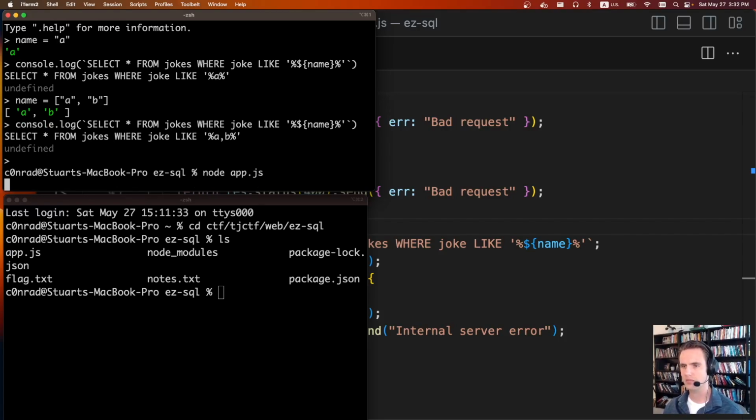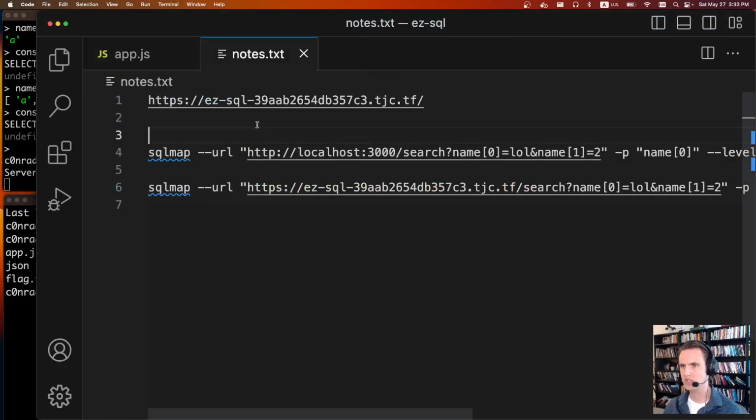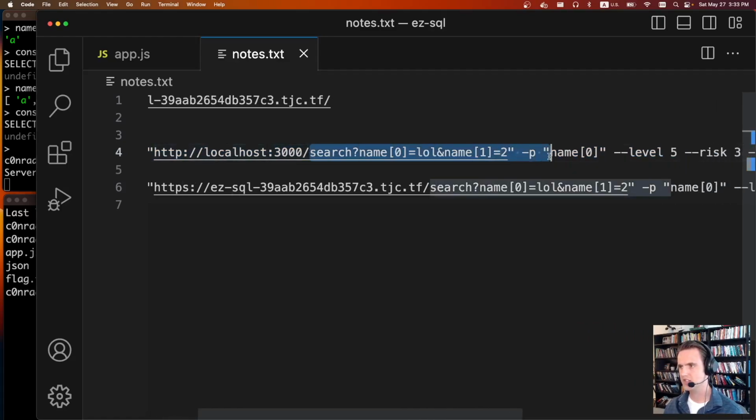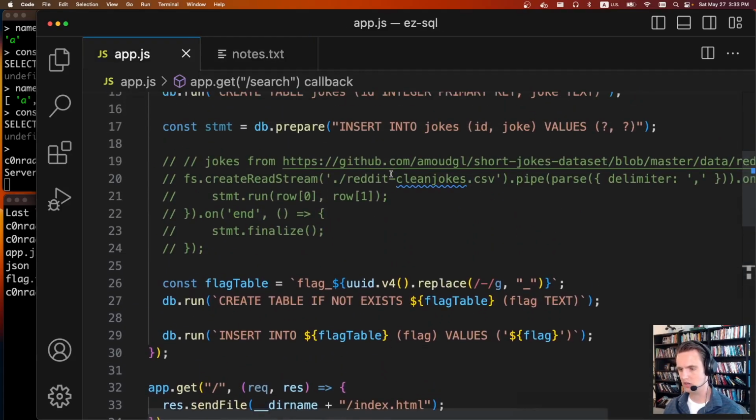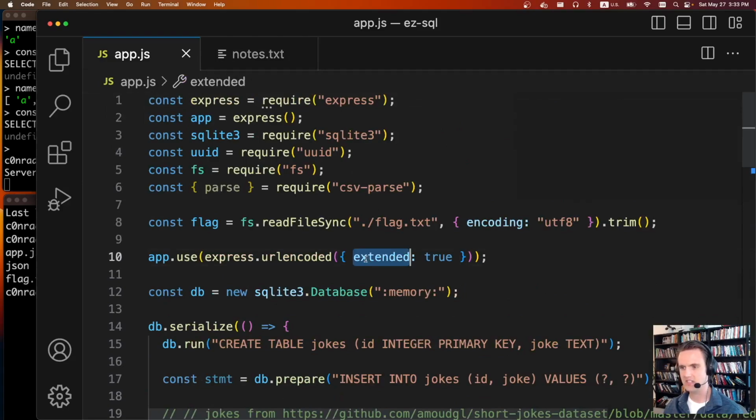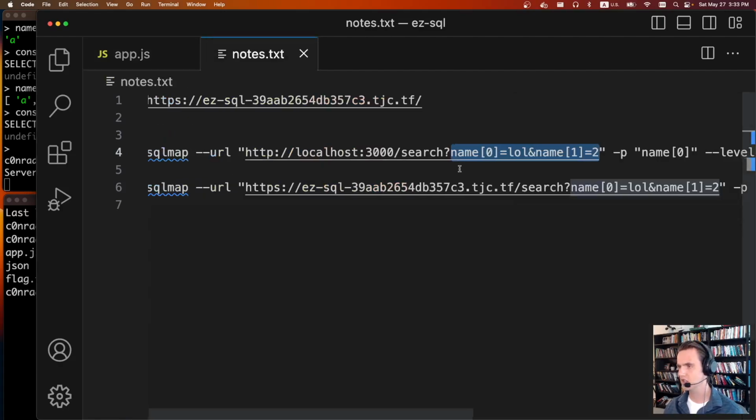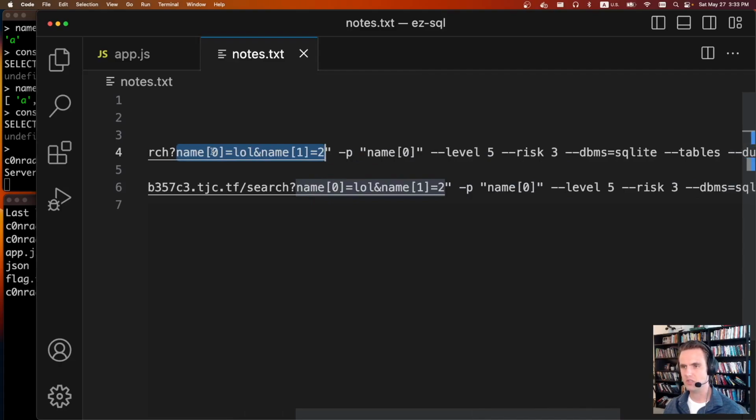So you can do node app.js, so it's running on port 3000. And then this is the URL I used at first to try to get things working. So sqlmap localhost, this is the search thing. This is how you pass arrays in Node.js. That was also kind of important. Earlier they show that extended is equal to true as part of Express, so I think this is what allows you to use that array syntax in a URL. So super important. So we say name[0] is equal to LOL and name[1] is equal to 2.